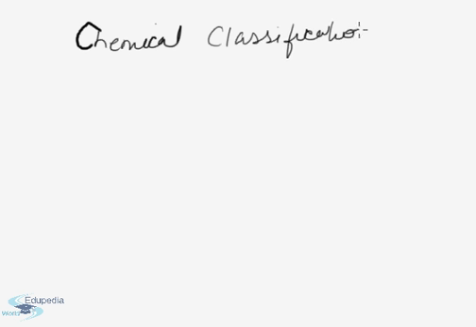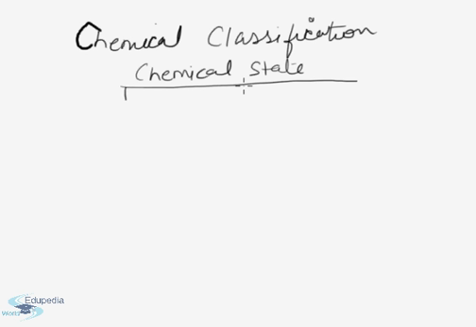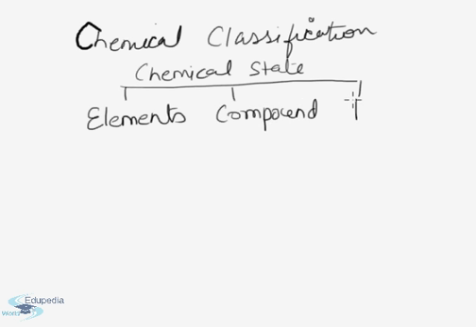In the chemical classification, that is the chemical state, we study three sections: elements, compounds and mixtures.